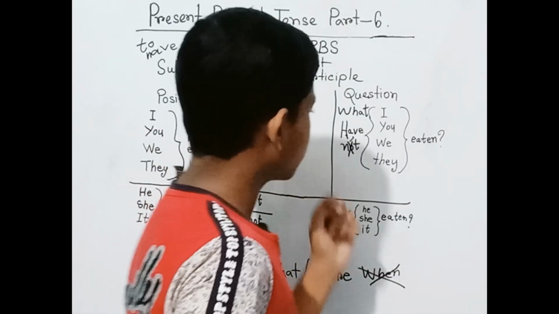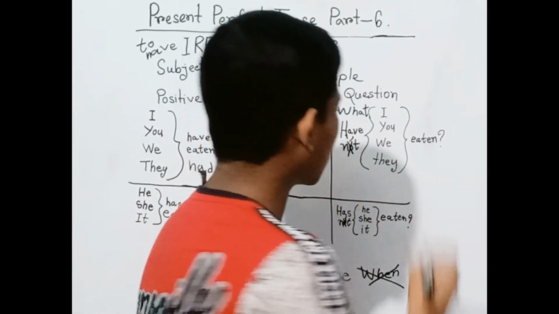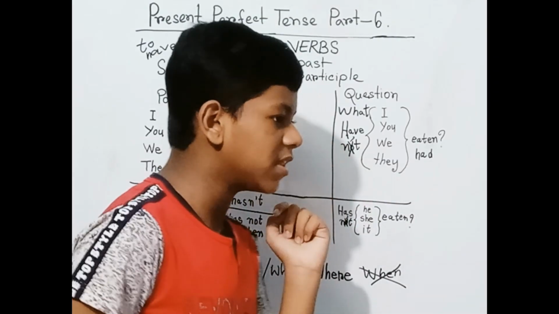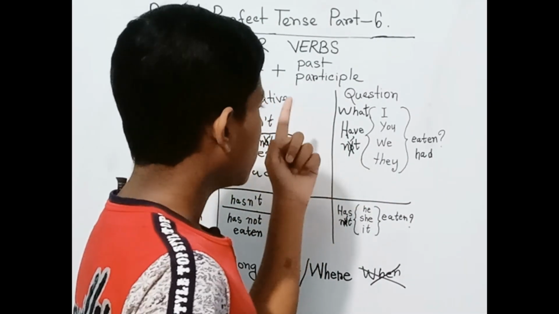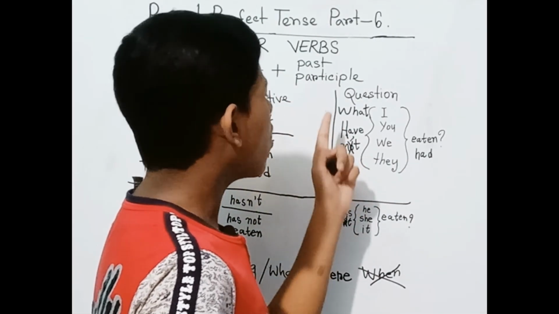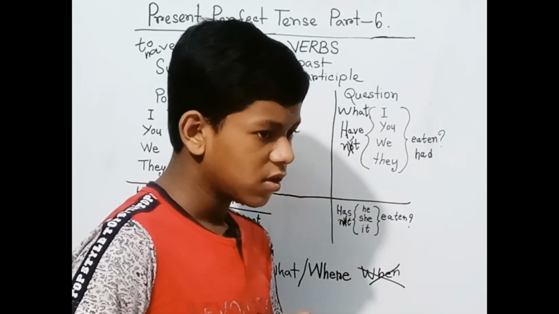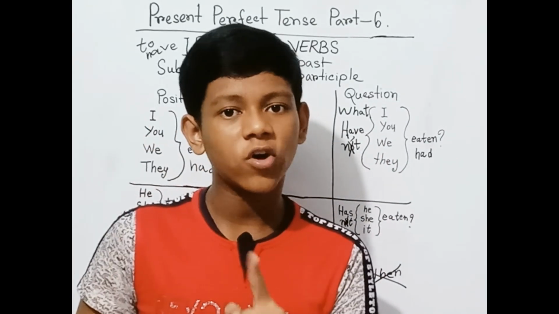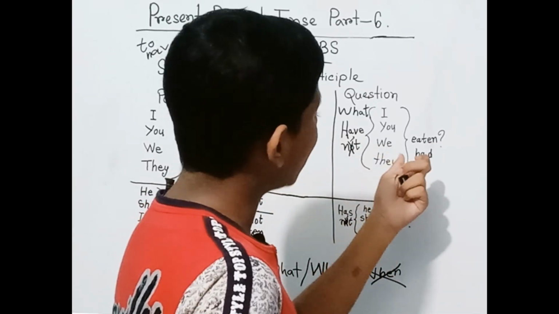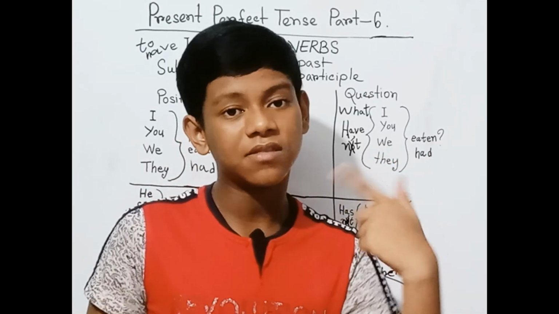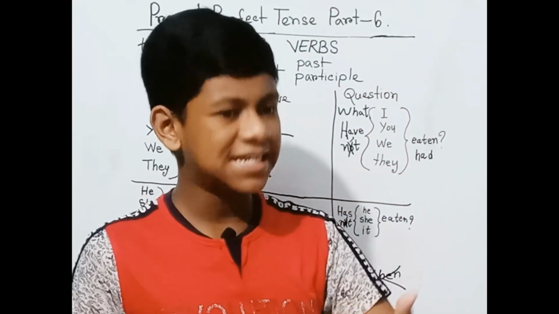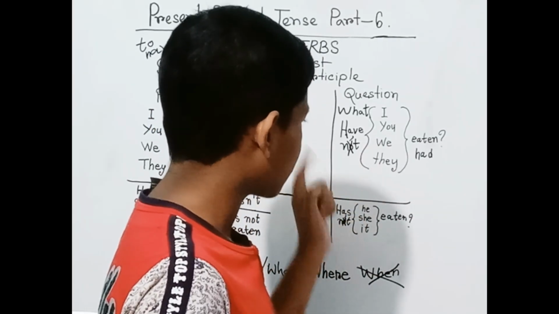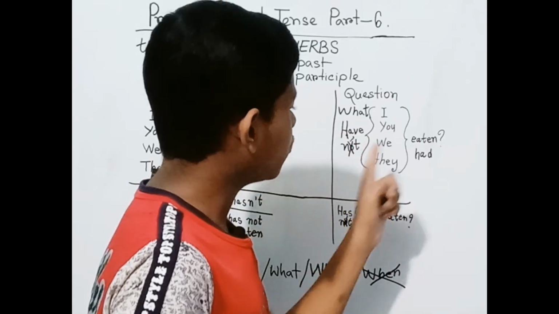The next is have I had, and also we can make questions with the positive form. That is what have I had. Okay, same here. Oh yes, I forgot to tell you that had is a synonym of the verb eat. Okay, but I have just written this to make you all understand. What have we had?